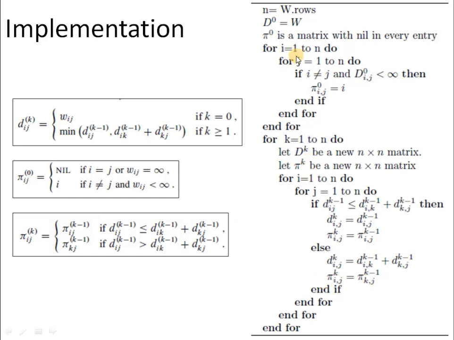So the algorithm is very simple, and as far as the complexity is concerned, the dominant portion in this code is the presence of these three nested for loops, and each of these for loops runs from 1 to n, that is from 1 to the total number of vertices. So the complexity of this algorithm comes out to be n cube, which is nothing but the total number of vertices present in the graph to the power of 3.